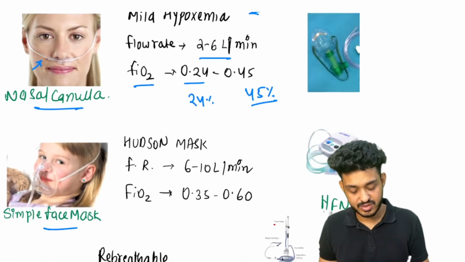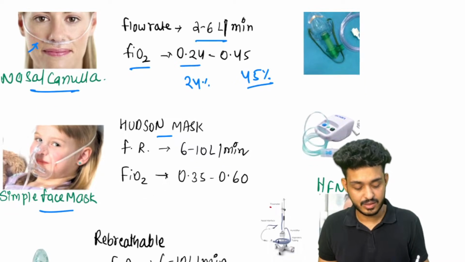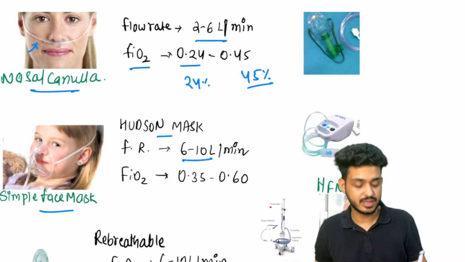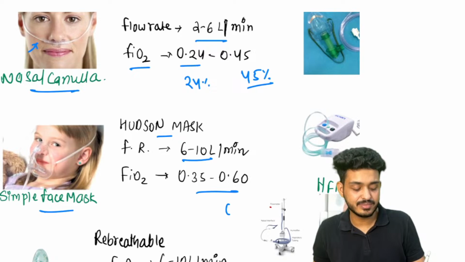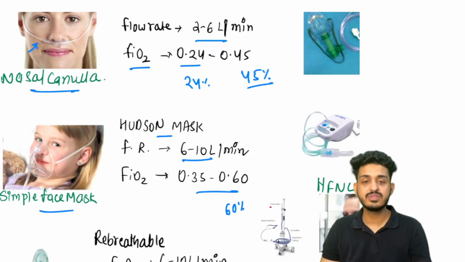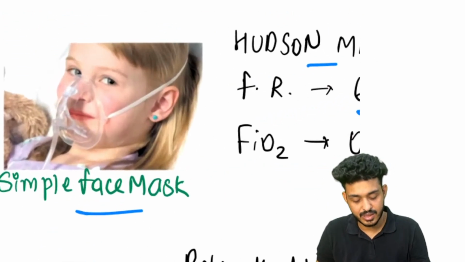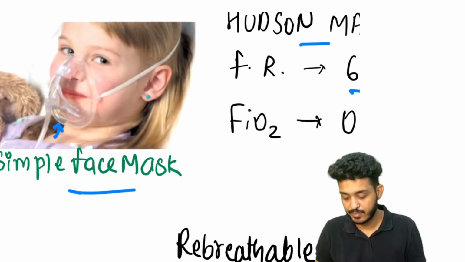Next one is your Hudson mask. This is your Hudson mask. The flow rate will be 6 to 10 liters and the FiO2 that you can get is maximum 60%, 35 to 60%. This is your simple face mask. Okay, you can appreciate that.